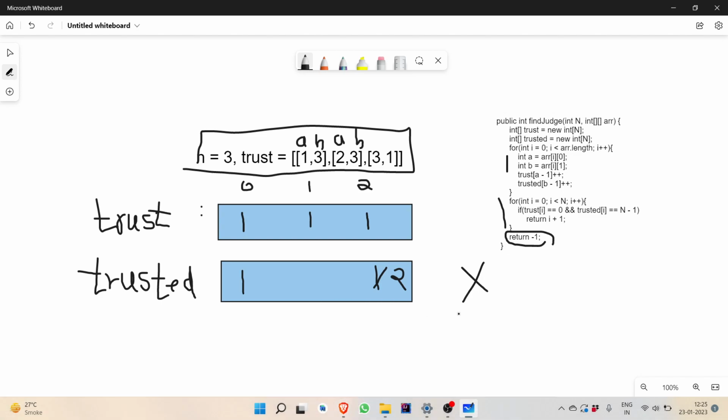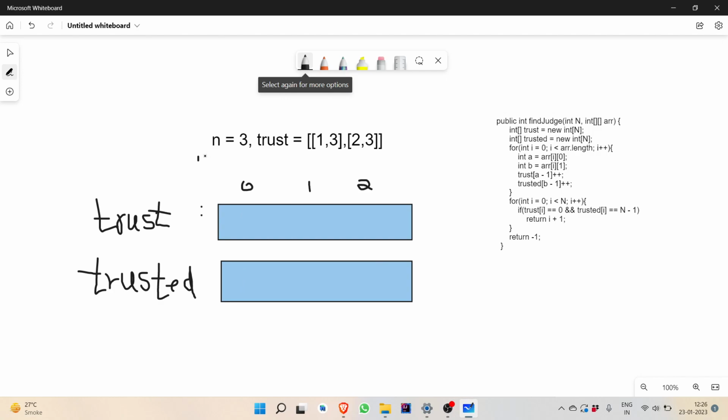Okay. Now let's take another example. This is the second example. Let's iterate it again. 1 is trusting 3. So 1 minus 1, that is 0, will increase by 1 in the trust array, and 3 is being trusted, so 3 minus 1, the second index of trusted, will increase by 1. So it became 1. Again, 2 is trusting 3. So the index of 2 minus 1 in trust will increase by 1. And again 3 is being trusted, so 3 minus 1, that is 2, will increase by 1.